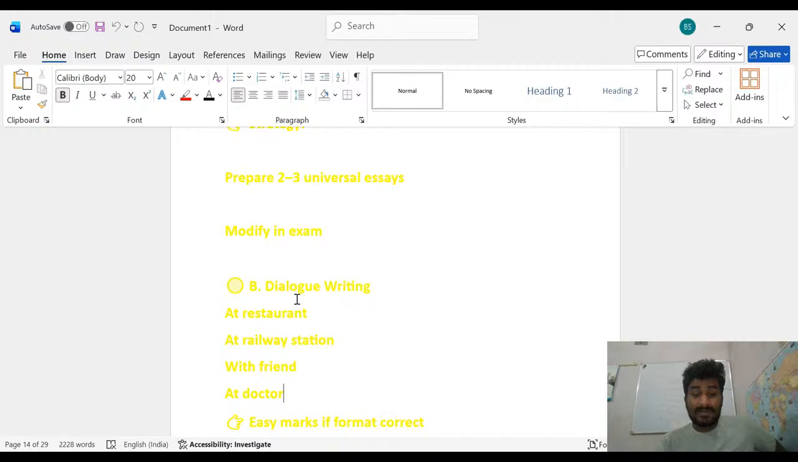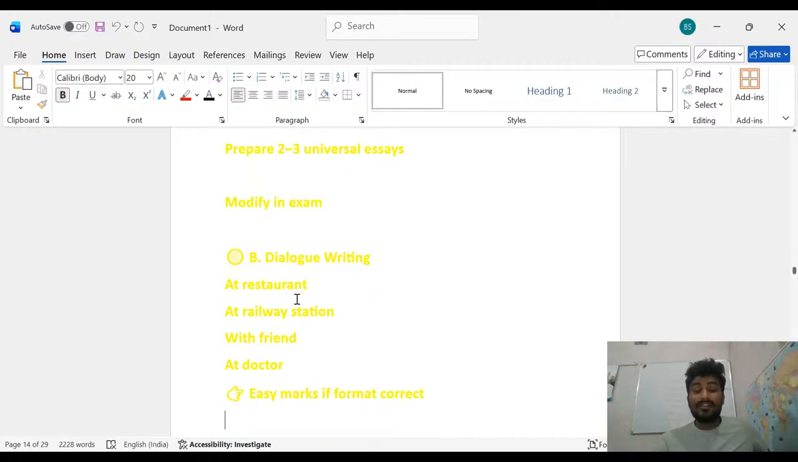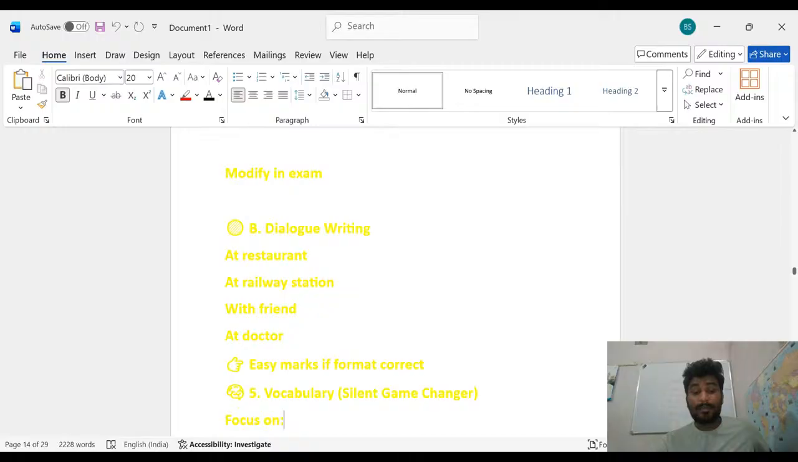You will get easy marks if your format is correct. What am I talking about? I'm talking about vocabulary, the silent game changer. Vocabulary is a silent game changer for this exam, from English to French and French to English.